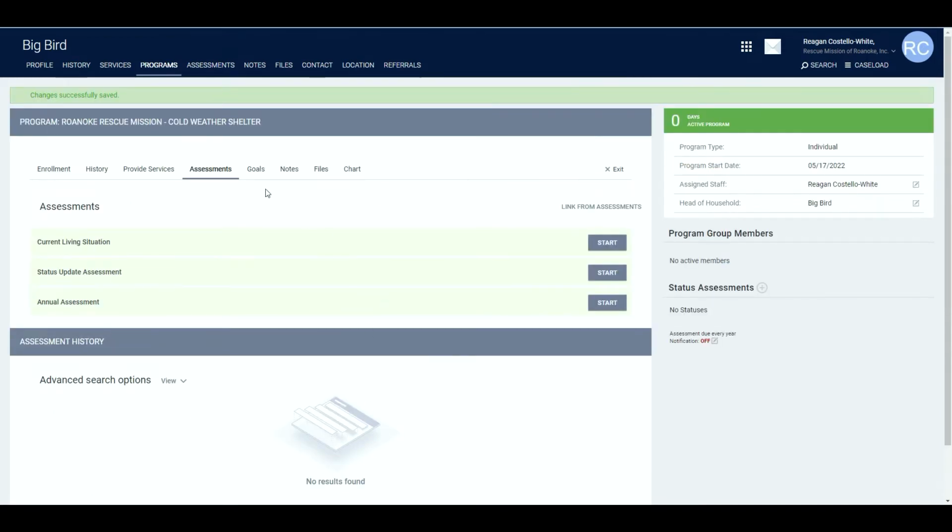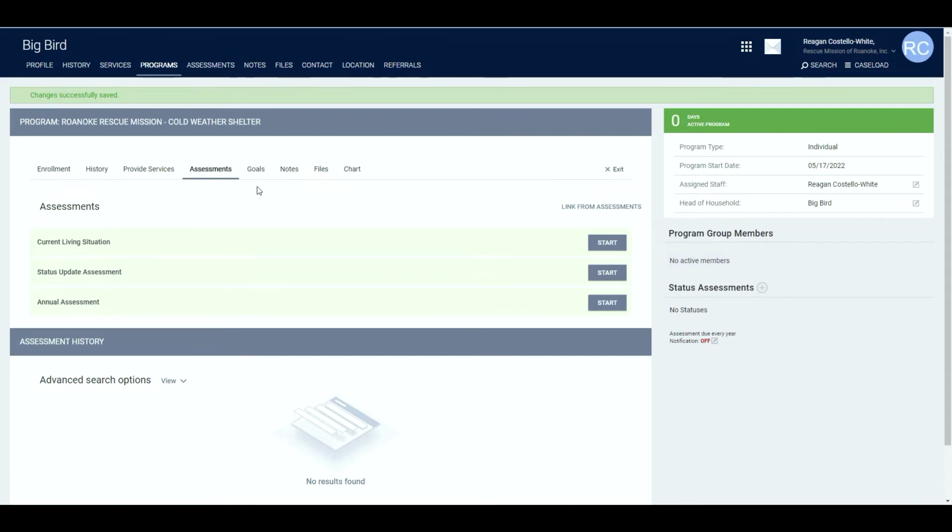After I fill out the program enrollment page, the client is now enrolled in the program. If I had any program household members that were enrolled in the program with the client, they would show up here under program group members. If you need a reminder on how to enroll or set up a household for a client, go ahead and watch our videos on household management or program enrollment.